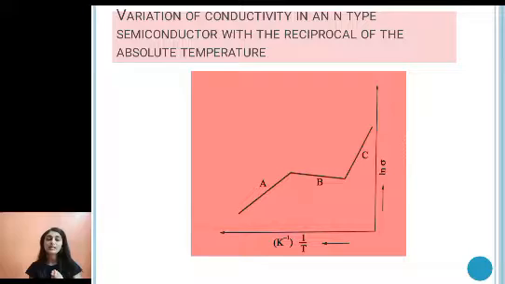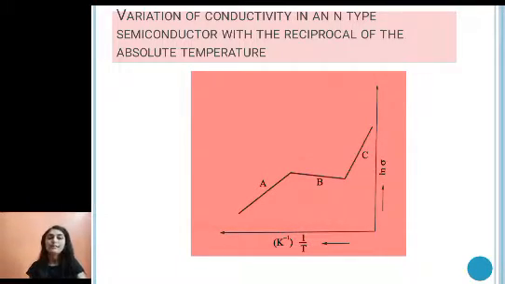Now as you increase the temperature more, say between 200 Kelvin and 300 Kelvin, by that time the conduction because of the impurity atoms is already completed, and some of the electrons may jump from the valence band to the conduction band. The current due to the jumping of electrons from the valence band to the conduction band is almost constant, and that is region B.